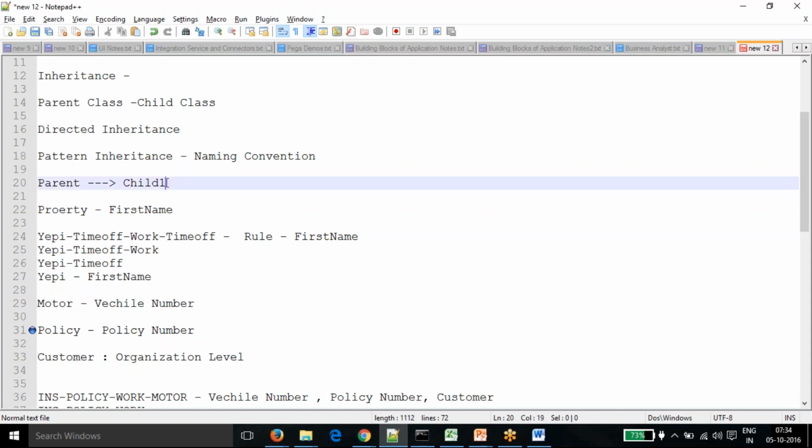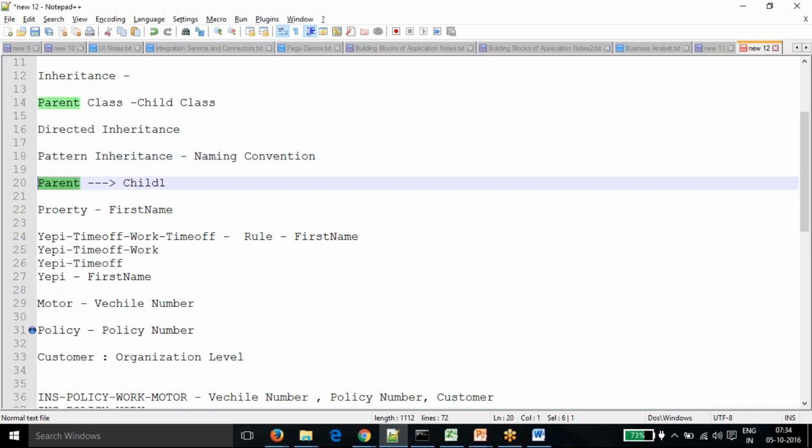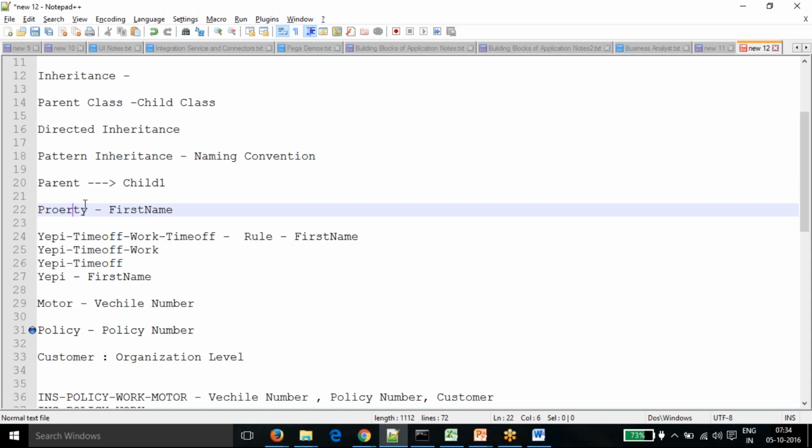In case of directed inheritance, we just give who will be the parent of that class. We are directly deciding that inheritance, so there is no naming convention. Any class which we want to provide as a parent to that child, we can give directly.